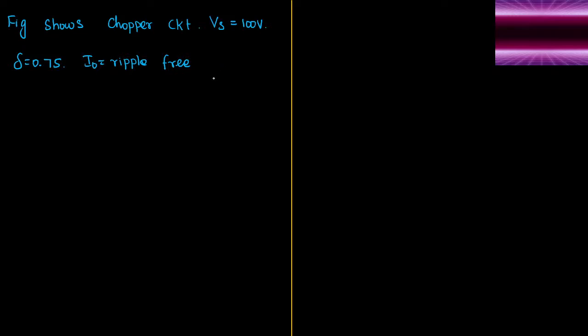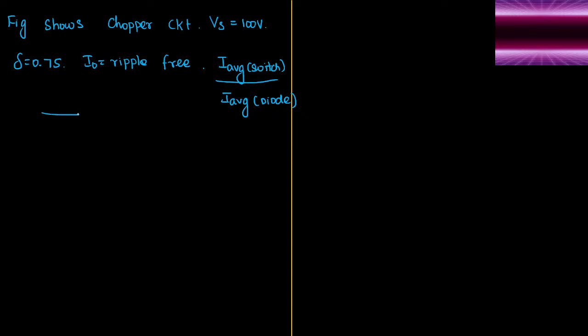Now the question is, what is the ratio of the average current through the switch or thyristor and the average current through the diode?